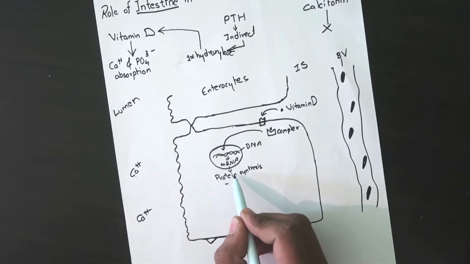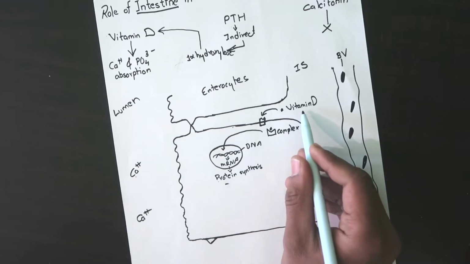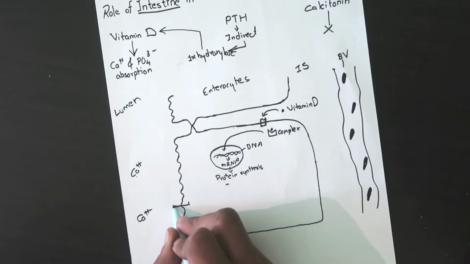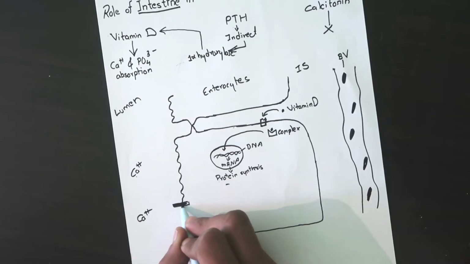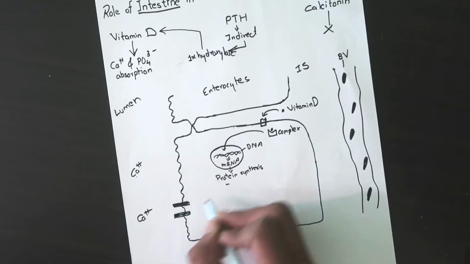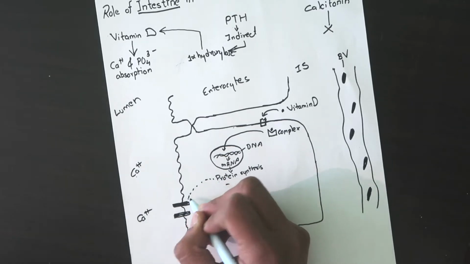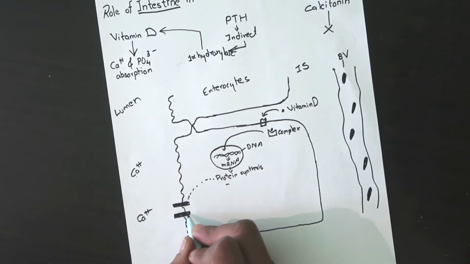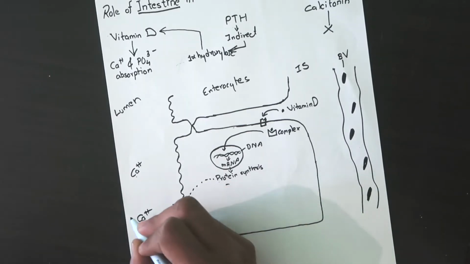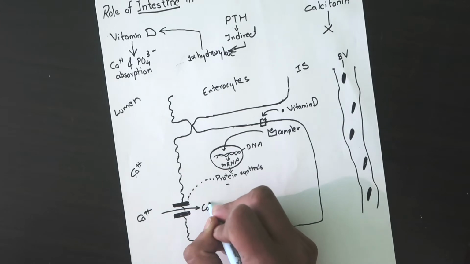One of the proteins formed by the action of vitamin D on the enterocytes is this calcium channel here. This calcium channel will take in calcium from the lumen into the enterocytes.